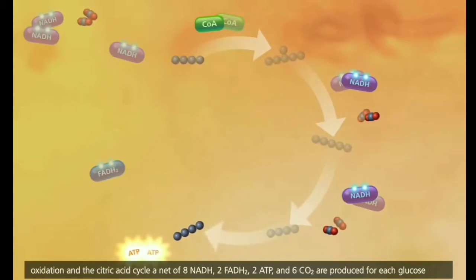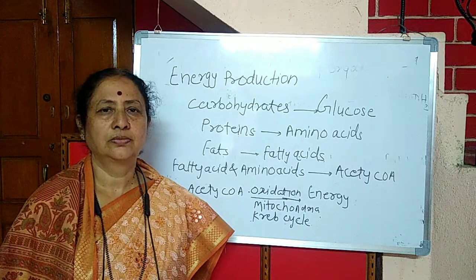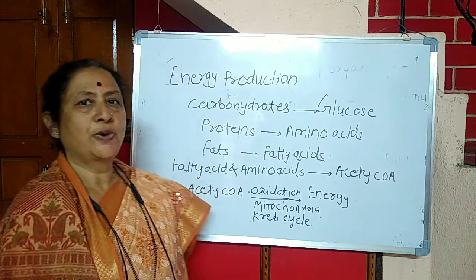During pyruvate oxidation and the citric acid cycle, a net of 8 NADH, 2 FADH2, 2 ATP, and 6 CO2 are produced for each glucose molecule. In order to understand how the majority of the energy is produced by aerobic respiration, we need to follow the NADH and FADH2 molecules to the next stage, the electron transport chain. Energy production.